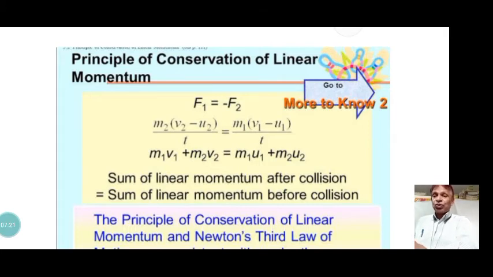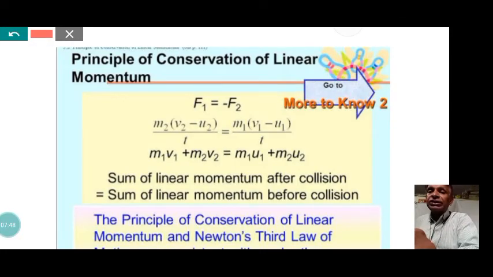Here, for the second body, m2, the rate of change of momentum of the second body is equal to (m2 v2 minus m2 u2) by t. It is the rate of change of momentum of the second body, and here F2 is the force that creates a change of momentum in the second body. So it is written like that, with a minus sign here. Now this is the rate of change of momentum of the first body due to the force exerted by the second body on the first body.